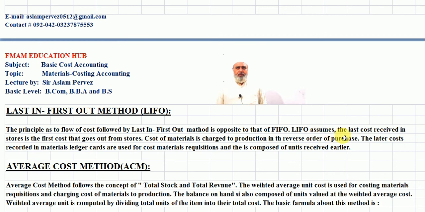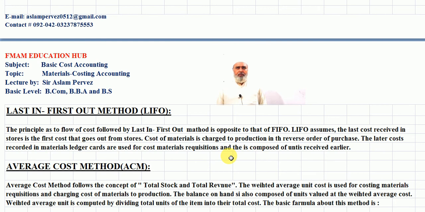LIFO assumes the last cost received in stores is the first cost that goes out from store. Cost of materials is charged to production in the reverse order of purchase. The later costs recorded in materials ledger cards are used for costing materials issued, and the closing stock is composed of units received earlier. Students, this is the meaning of LIFO.